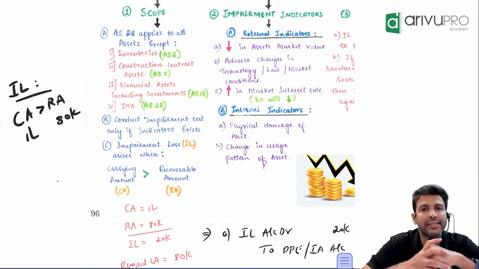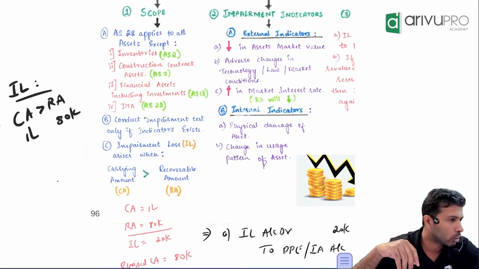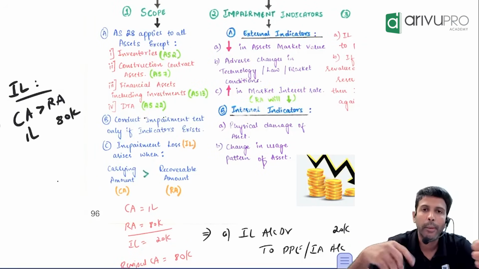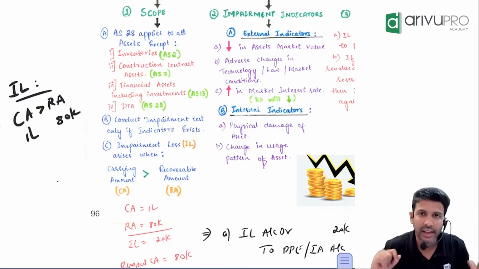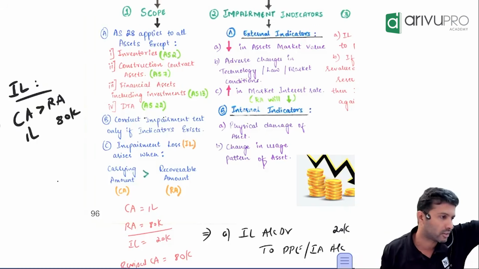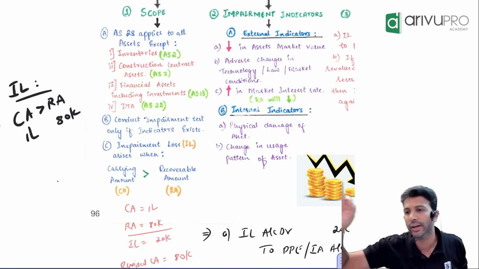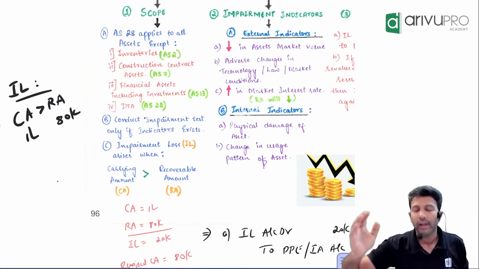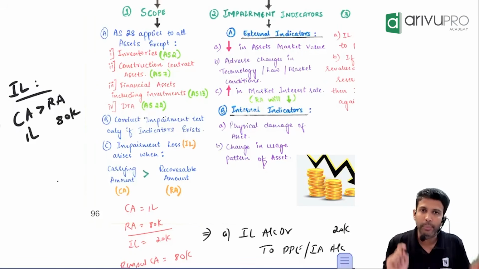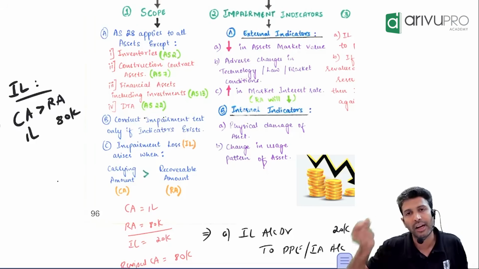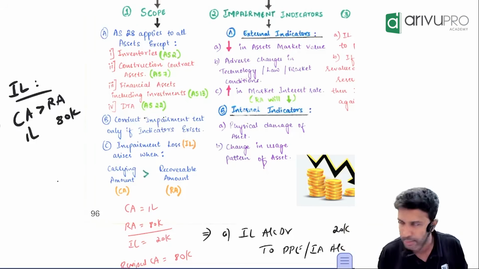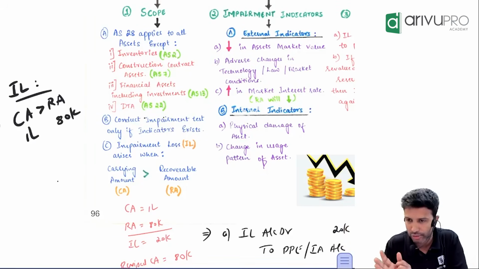How do you calculate recoverable amount? By comparing two things and taking the higher of the two. One by using it, how much you will get. One by selling it, how much you will get. The selling benefit, we call it net selling price. The using benefit, we call it value in use. Okay? Alright. How do you get value in use? By adding up two things. Present value of the future cash flows plus present value of the residual value. That's pretty much the way we calculate value in use.